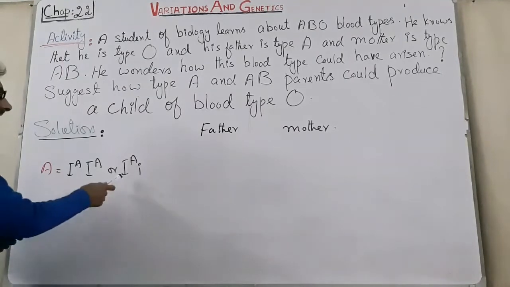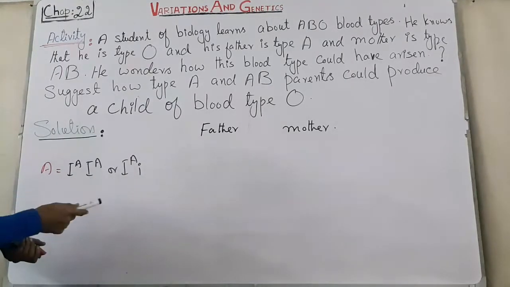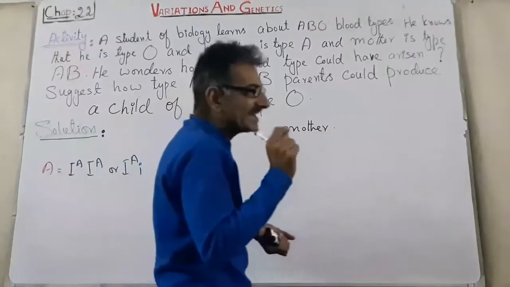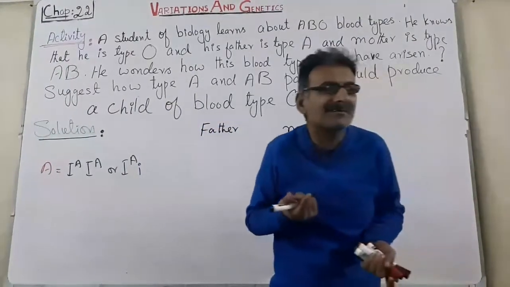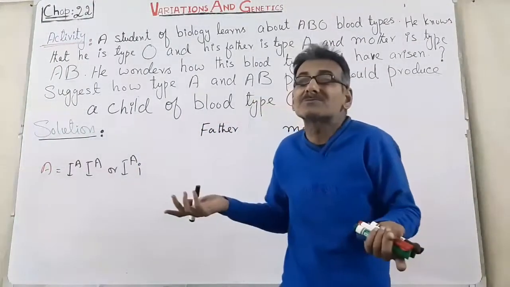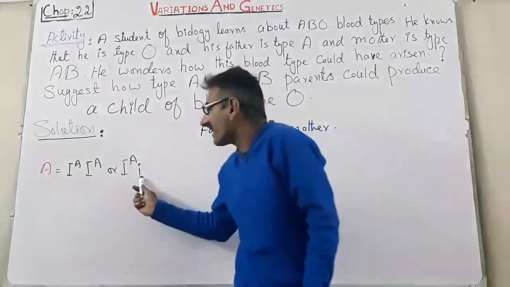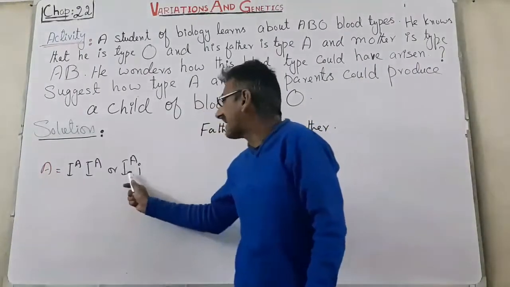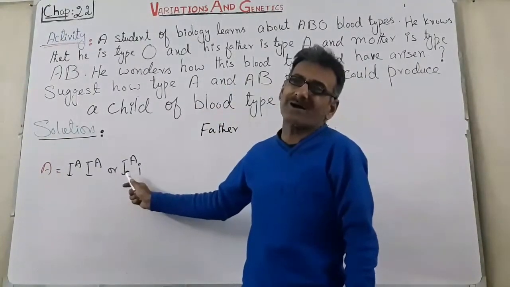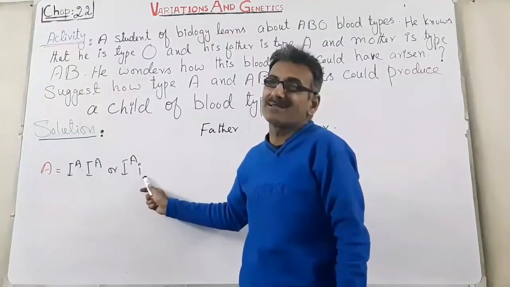We use IA small i because it is possible that O phenotype may be produced due to the presence of small i.